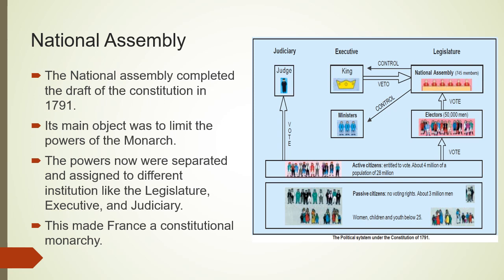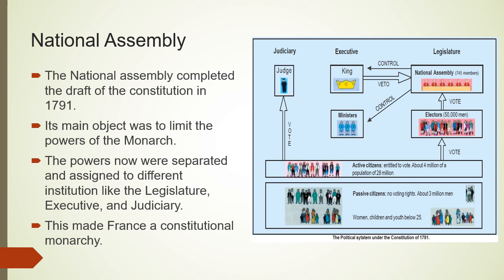Now the monarch could not take any decision on his own. He had to take a decision with the consent of the different institutions which were assigned there. You can see this in the figure: who got the voting right, how the king's power was controlled by the National Assembly, and how the judiciary and legislature worked. It is very clear in this figure.